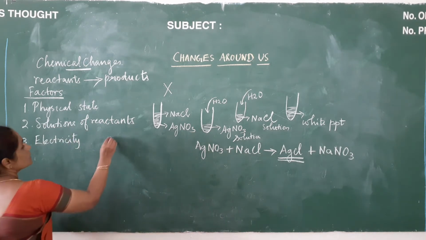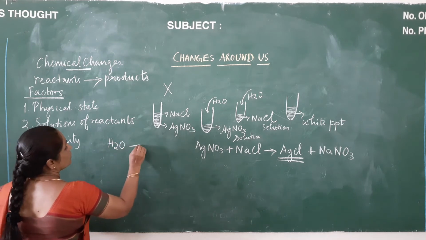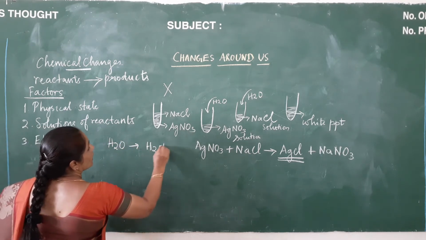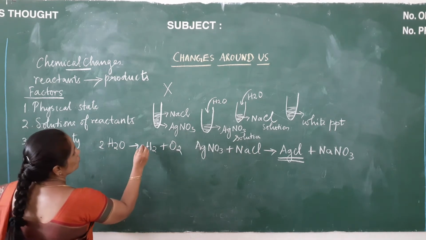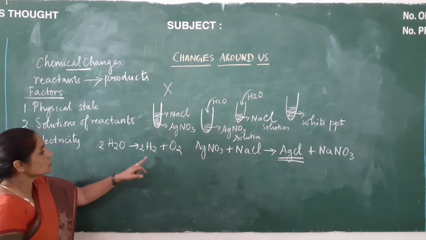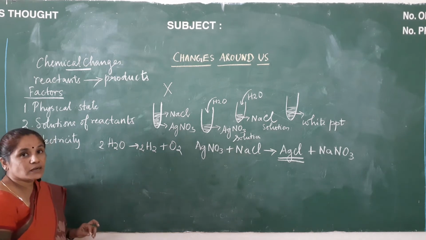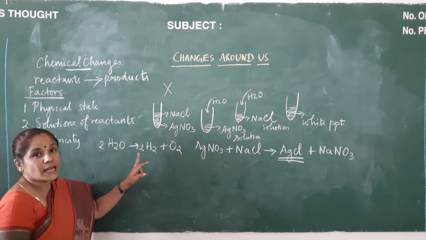That can also be explained very well by an equation. Water, when you pass electricity, you get hydrogen and oxygen. Just balance it here: 2, so 2. So hydrogen and oxygen gases are liberated, and this process we call electrolysis.